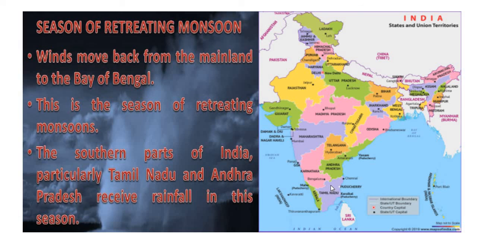These states get rainfall in this season, that is the retreating season, when winds are coming from the northern part and going towards the southern part. Then these winds carry moisture from the Bay of Bengal, and when they collide with these coastal states, these regions have rainfall.